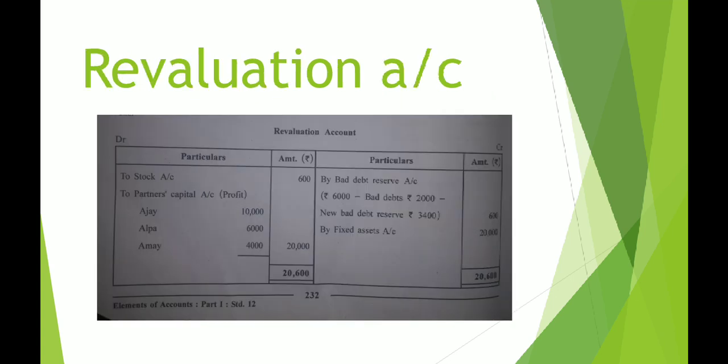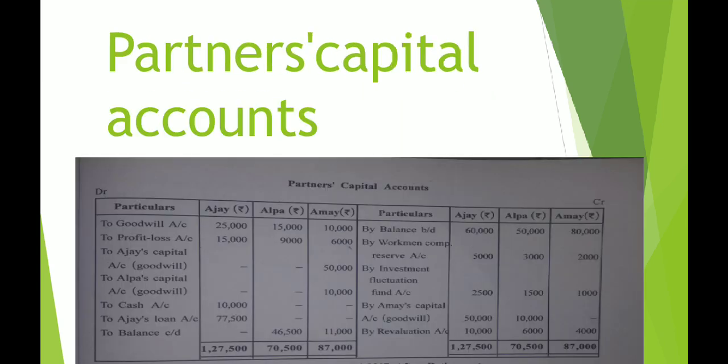If you see here, this is also mentioned on page number 233 of your textbook. Partners capital accounts, credit side, the very first thing is by balance brought down, which is 60,000, 50,000 and 80,000 respectively. Alright.